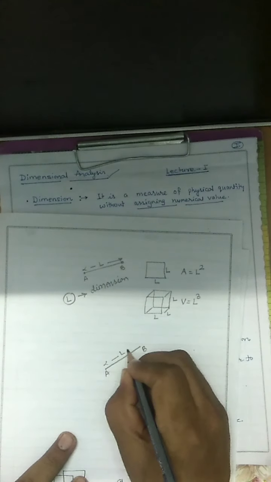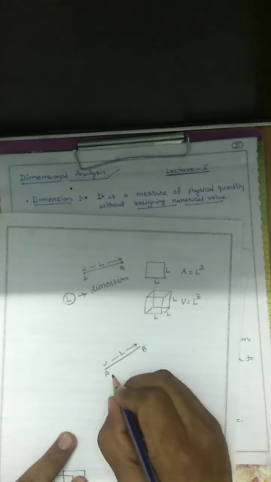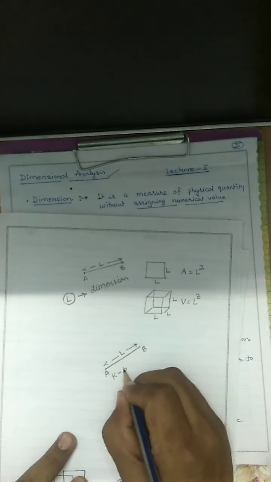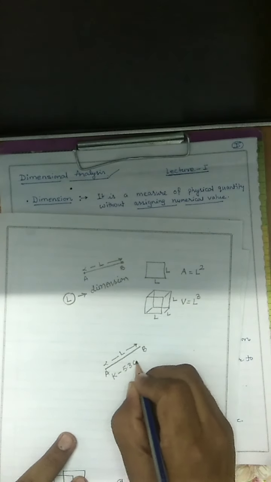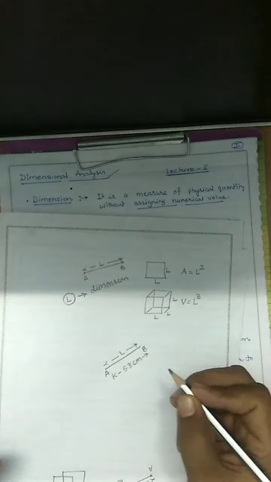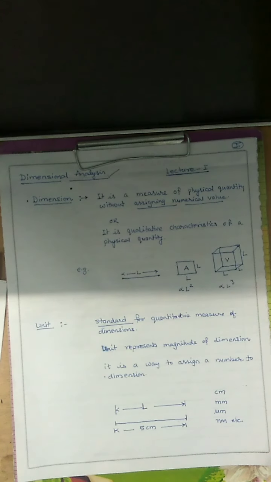Distance is measured in terms of length, and let this value be 5.3 centimeter. So L is the dimension and centimeter is the unit.